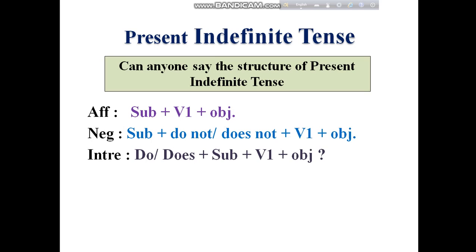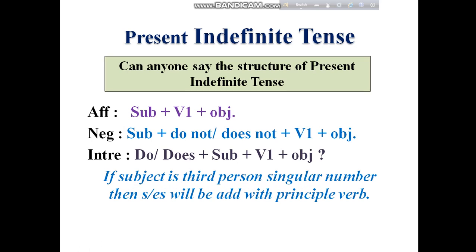So remember and try to understand the structure very carefully. Here is another noticeable thing: if the subject is third person singular number, then s or es will be added to the principal verb.